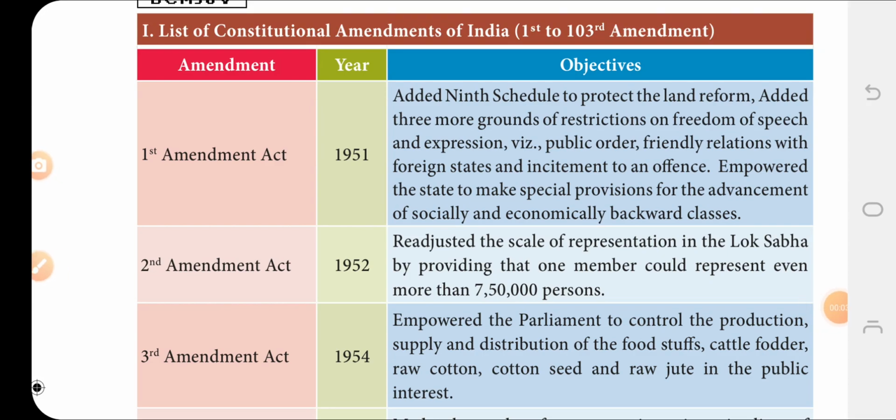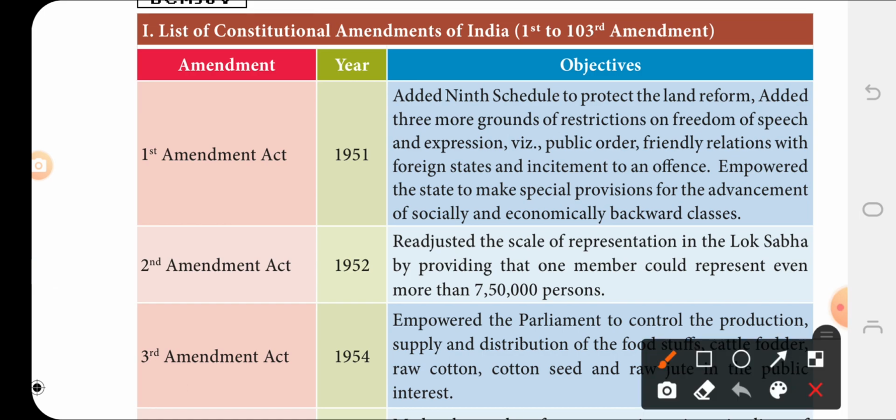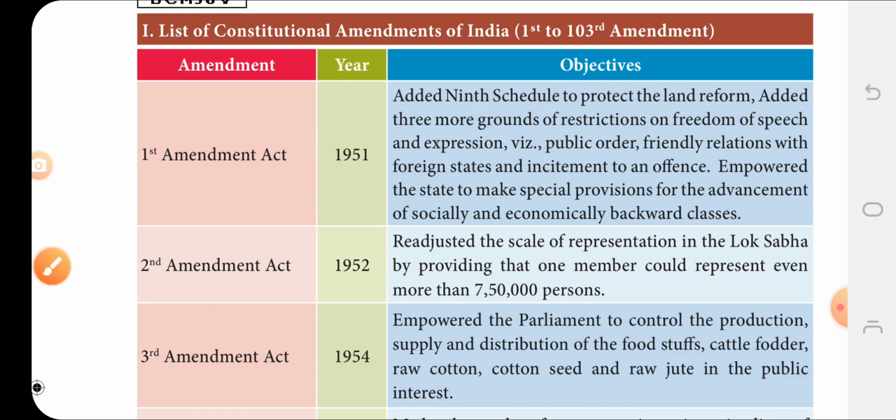Today we are going to see a list of Constitutional Amendment Acts of India, that is, up to 103 amendments up to 2019. The first amendment added the Ninth Schedule to protect land reform, and added three restrictions on freedom of speech and expression. Before 1951, there were only eight schedules, but after 1951, they added another schedule to protect the land reform.